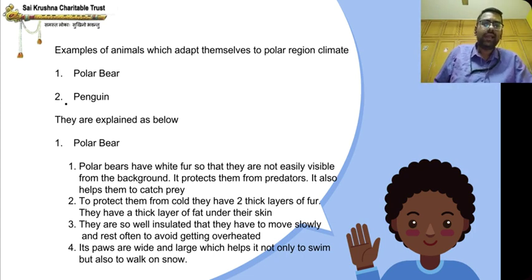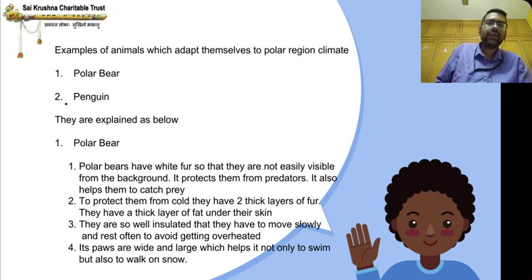Next, to protect them from cold, they have two thick layers of fur. They also have a thick layer of fat under the skin. They are so well insulated that they have to move slowly and rest often to avoid getting overheated.